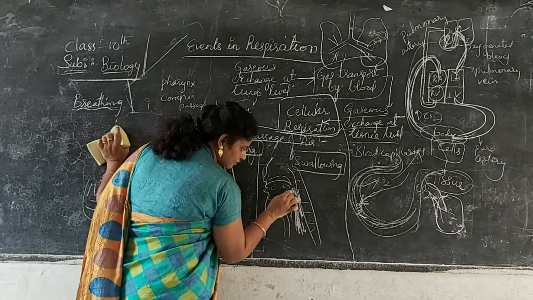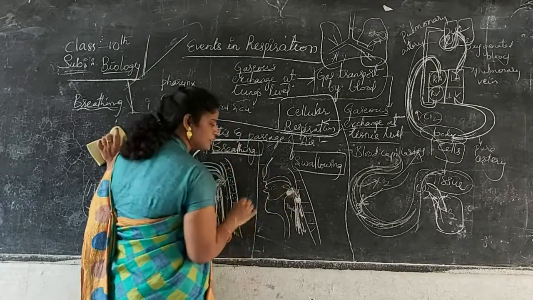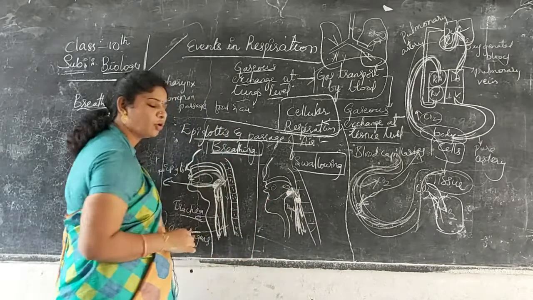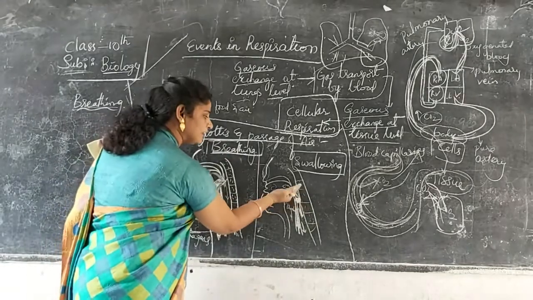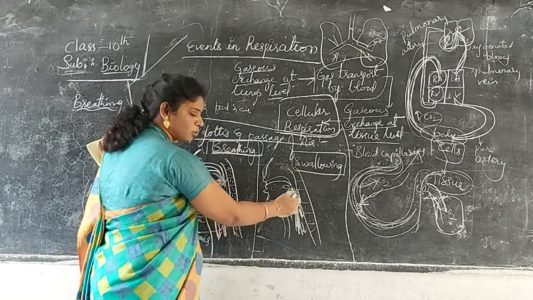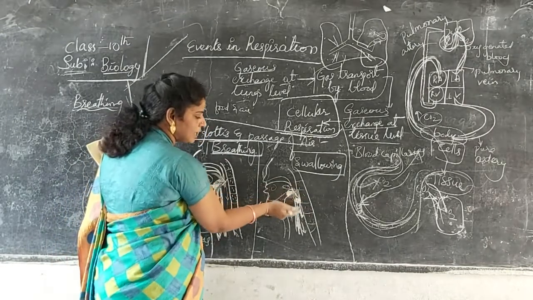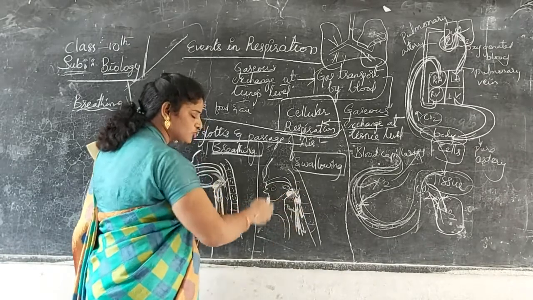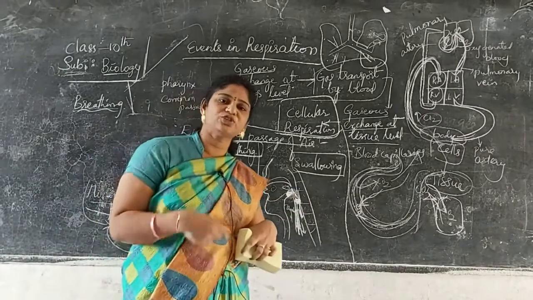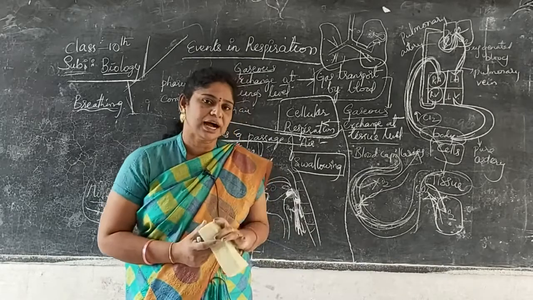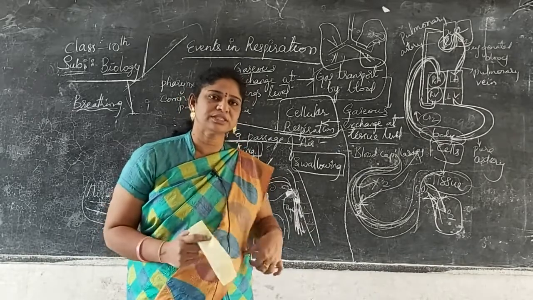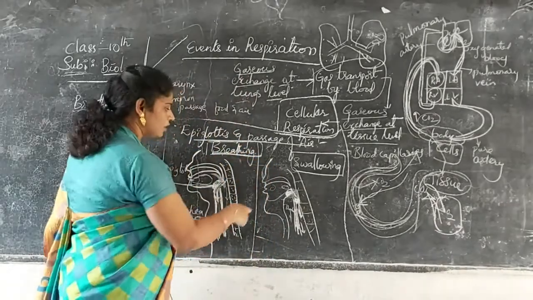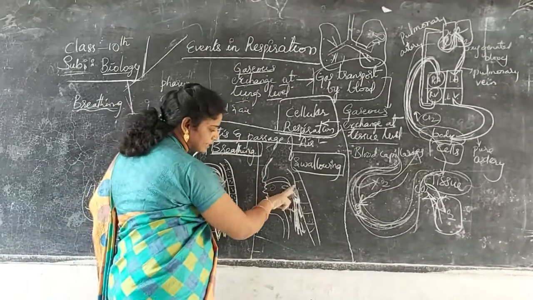This epiglottis comes to its original position. Now it closes the trachea when the food bolus comes here, it opens. When the food bolus moves, they have to breathe alternately, they have to intake or swallow the food alternately. Two processes have to be continued there. So what is happening? It is moving like this and it is coming back side.